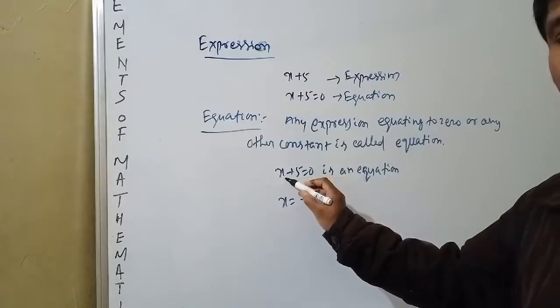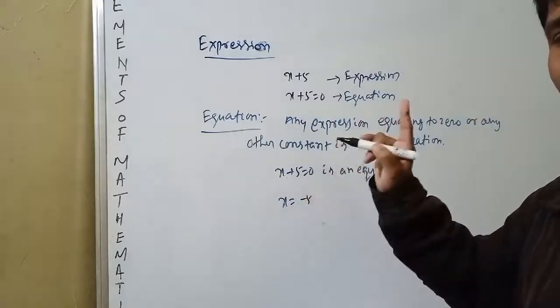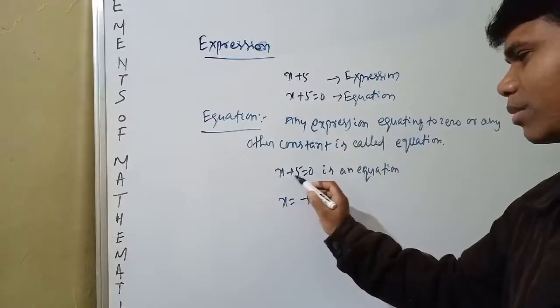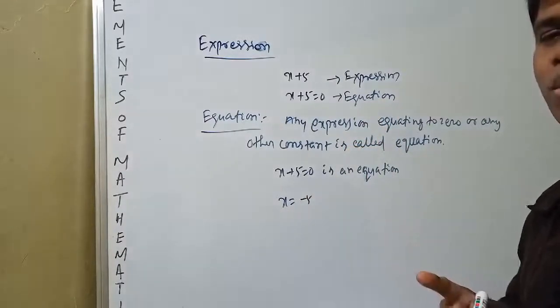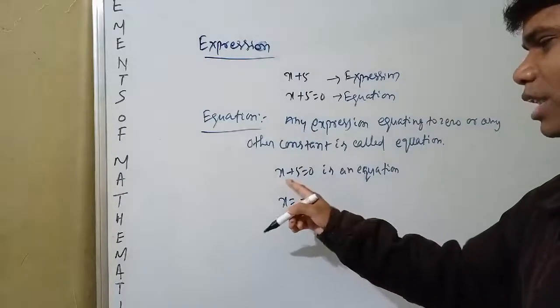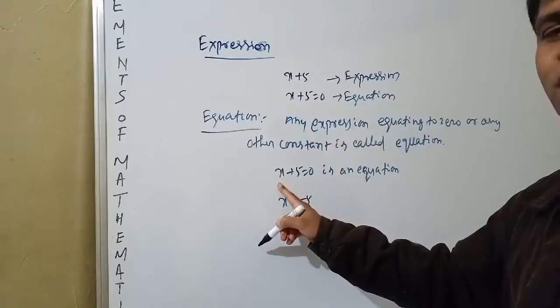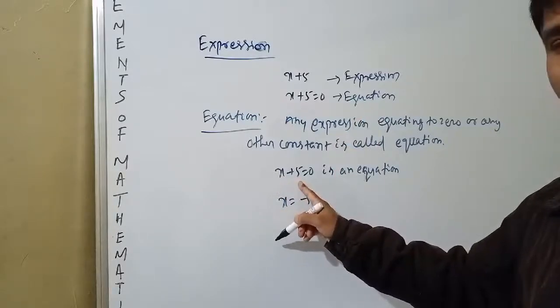How many variables are there? Only one variable, that is x. In x plus 5 there is only one variable, that is x. x plus 5 में कितना वेरिएबल है? एक ही वेरिएबल है. कितना कांस्टेंट है? एक ही कांस्टेंट है.